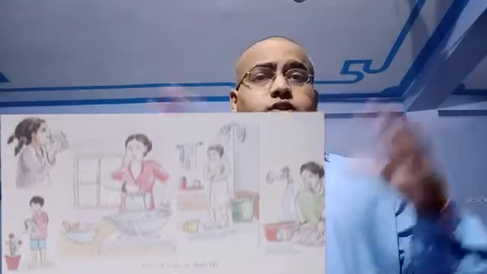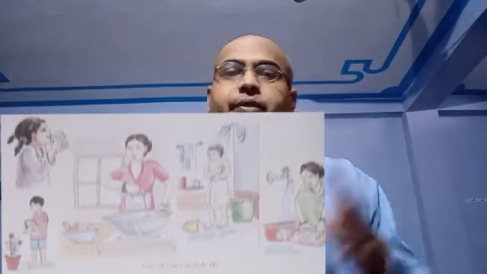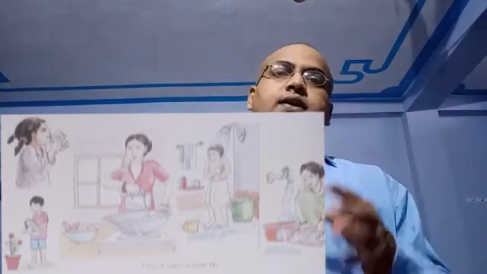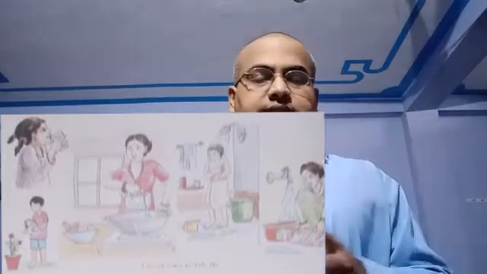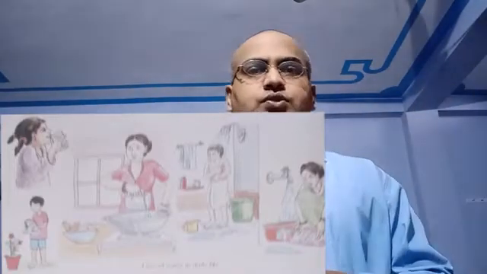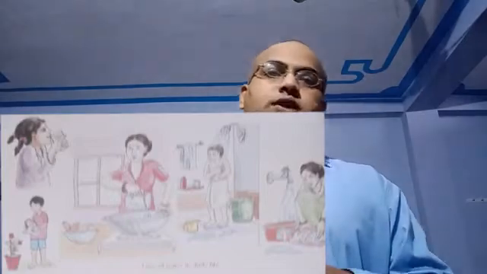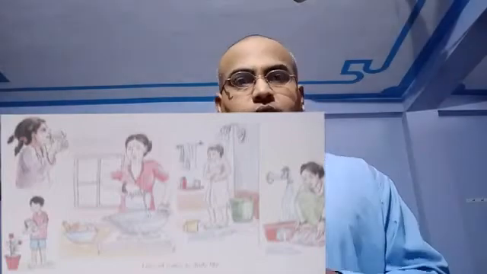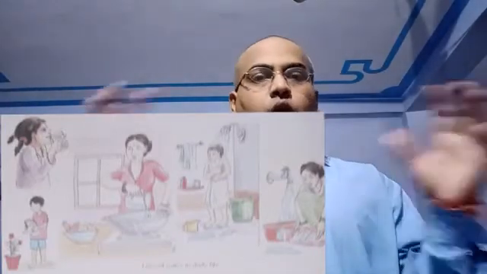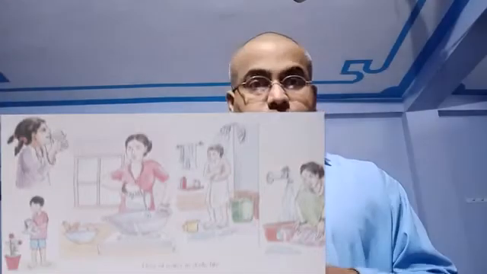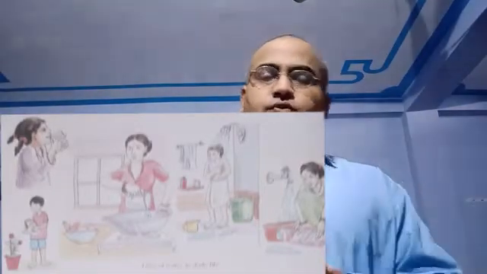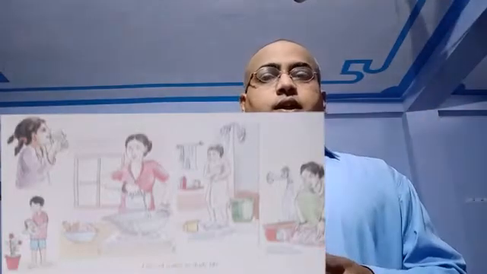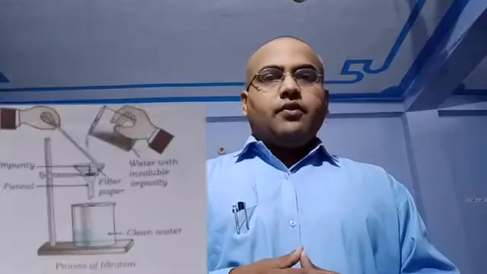And now there are different sources of water present in our surroundings. Like ponds are there, wells are there, rivers, lakes are there, sea and oceans are there. So a huge amount of water is present on the earth. That is almost 70% of earth is covered by water. But the problem is that this water is not all fit for consumption for us. We have this much amount of water, but this whole water is not fit for our consumption.